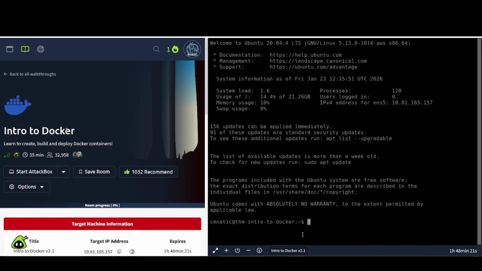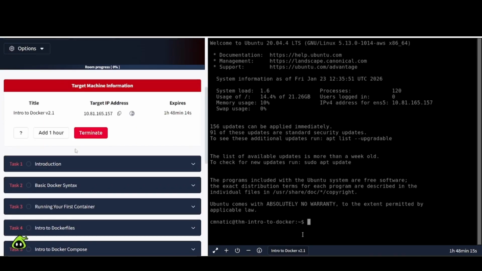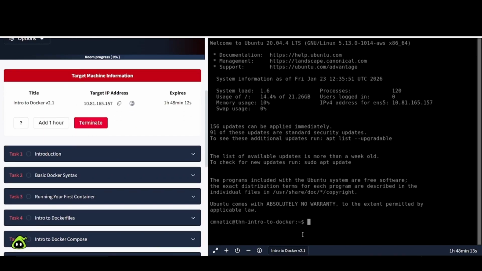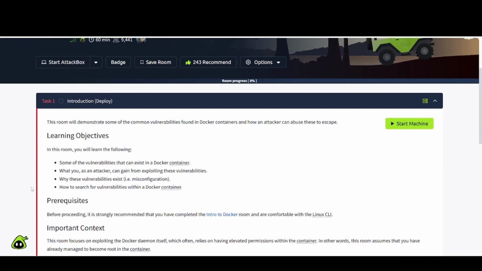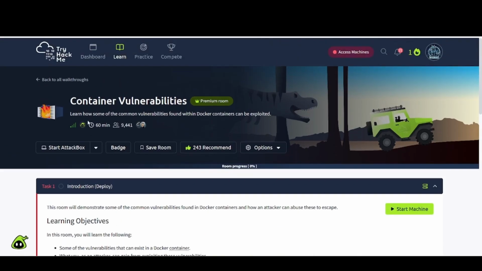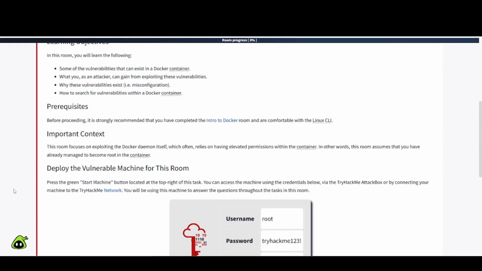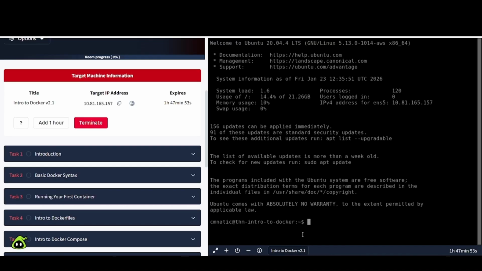Today's video, we are in TryHackMe. This is the Intro to Docker room. Learn to create, build, and deploy Docker containers. Now, we're going to take a look at this room here before we dive into the Container Vulnerabilities room. That's going to be the next video, perhaps, and I may even combine these two videos together eventually, because I know some of y'all like to view that. But before we get into the container vulnerabilities about Docker, it says that the prerequisites would be this Intro to Docker room. So that's where we are going to start here.